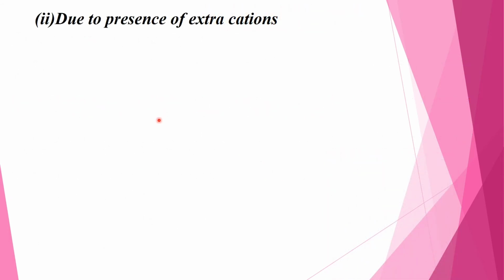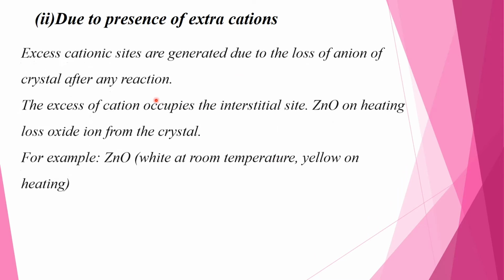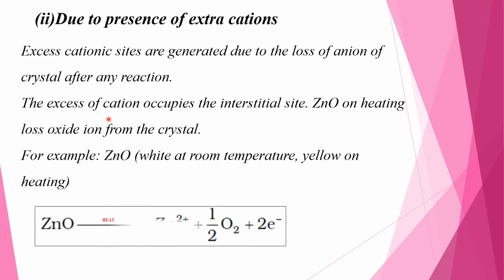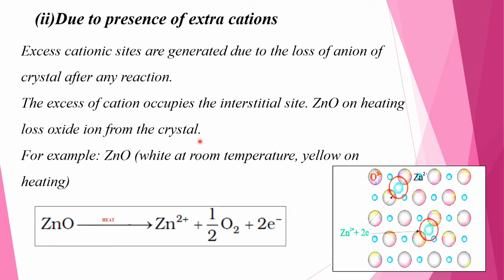And the second is due to the presence of extra cations. Excess cation sites are generated due to the loss of anions from the crystal after a reaction. The excess cations occupy interstitial sites. Zinc oxide on heating loses oxide ions from the crystal. For example, zinc oxide is white at room temperature and yellow on heating.